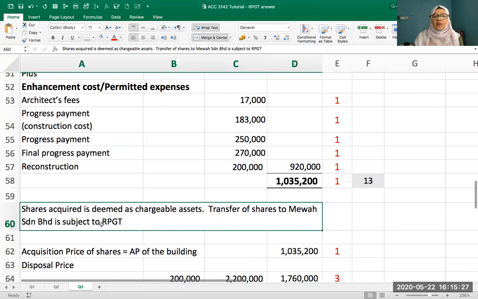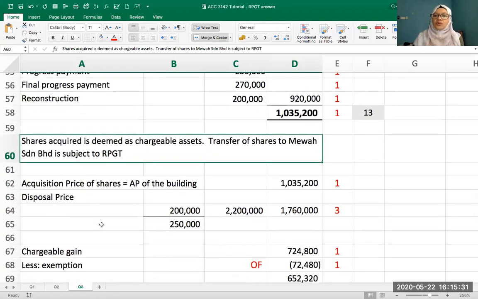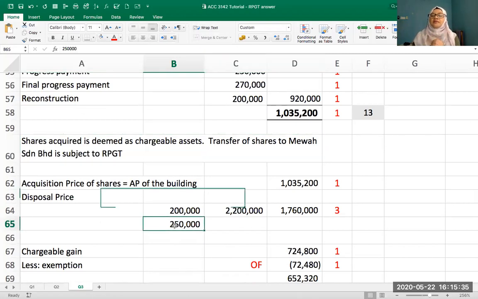So shares acquired are deemed as a chargeable asset. Transfer of shares is subject to RPGT. But remember that the whole shares is 250,000, because before the transfer of the property, Madam K already had 50,000 shares in the company. Then she transfers the property and gets another 200,000 shares, so total shares are 250,000. But the shares subject to RPGT are only the 200,000, the shares issued for the transfer of the property.